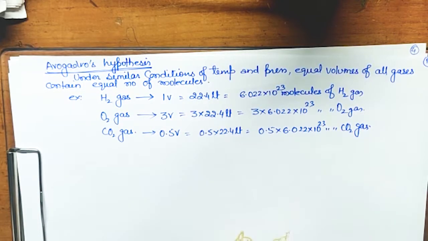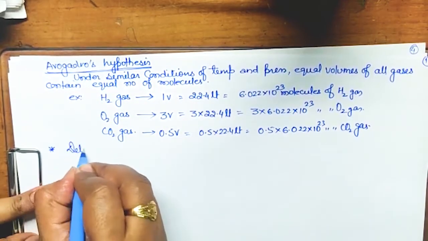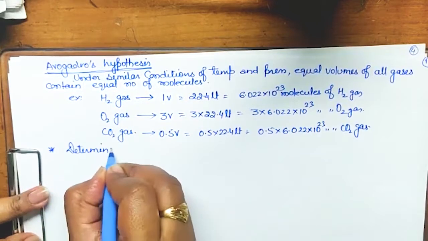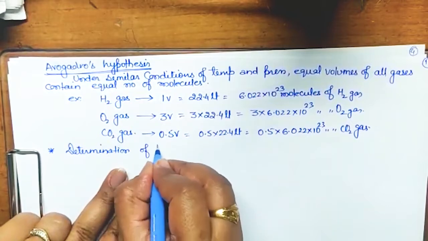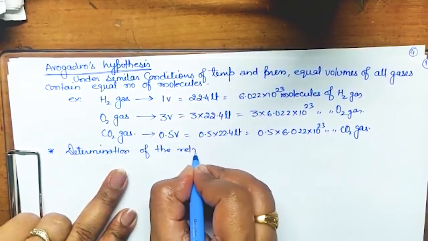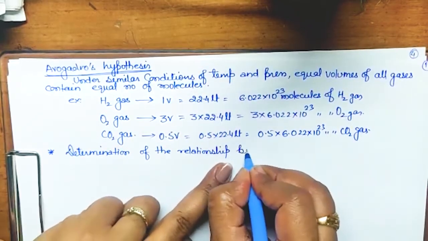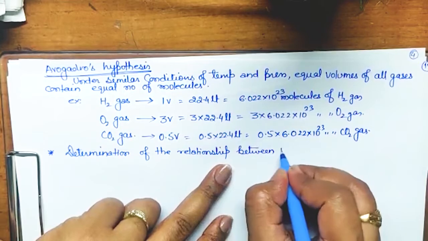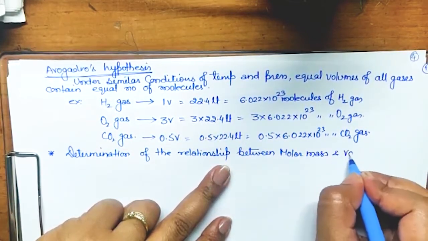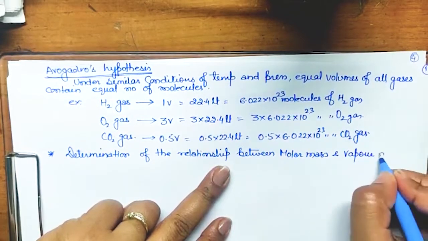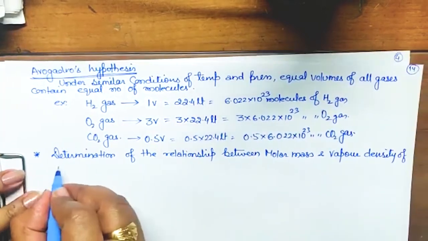Okay, so now the next thing we are going to do is determination of the relationship between molar mass and vapor density of a gas. There is a relation between vapor density and the molecular mass, that we are going to do.